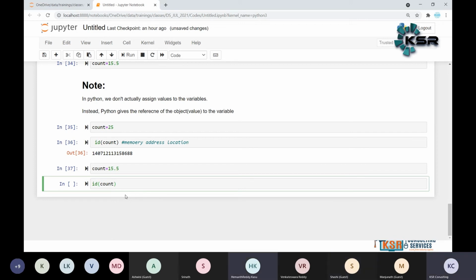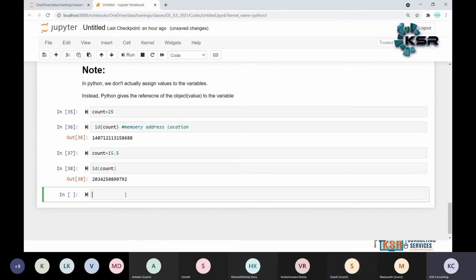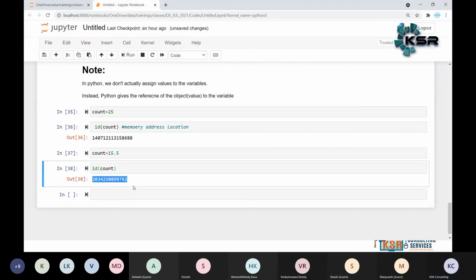Different. It is different. Ideally it should be the same. But now tell me, is it the same or different? Come on. When you compare the outputs, different. So that means let's try to understand our note now.